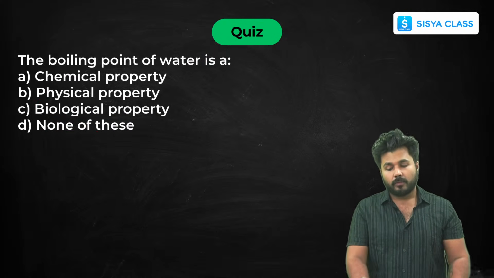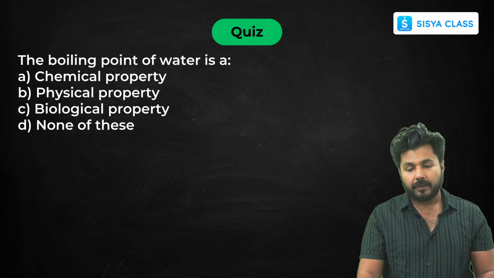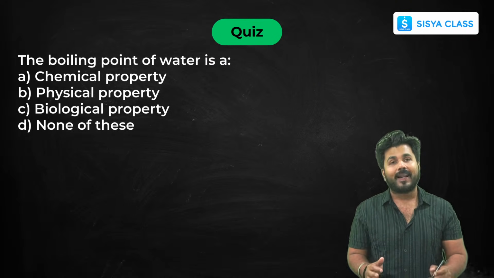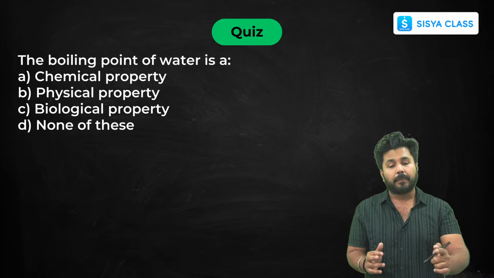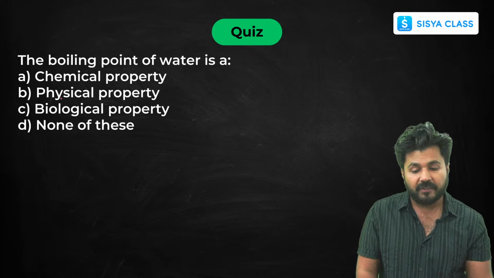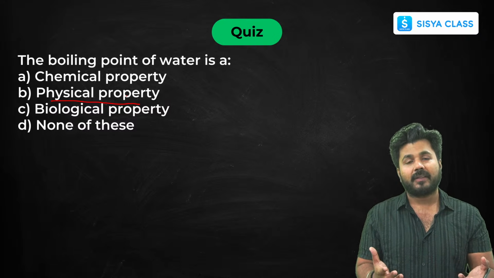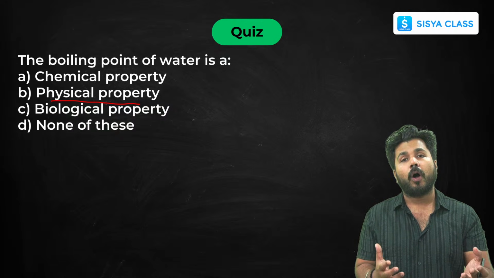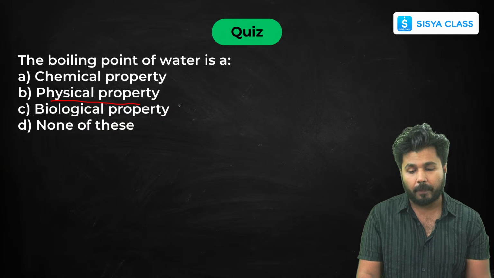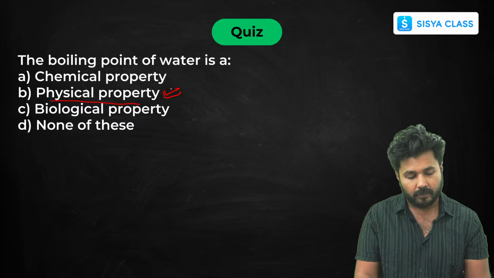Now talking about the boiling point of water. I have already told you about melting point and boiling point. So this is a physical property, as you can observe it physically, whether a substance is getting melted or converted into steam. So it's a physical property. So your answer is B option.